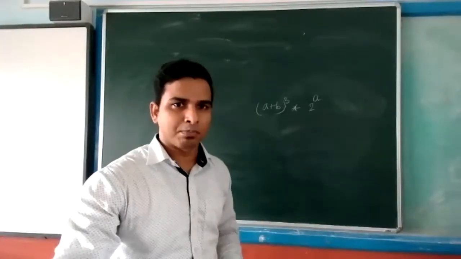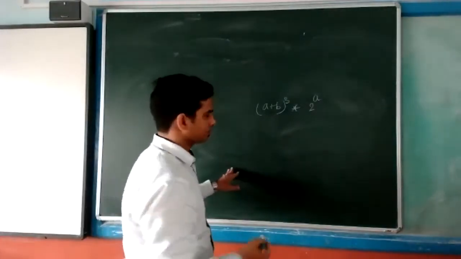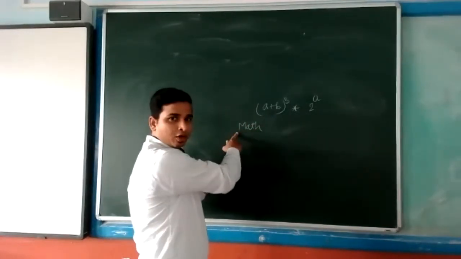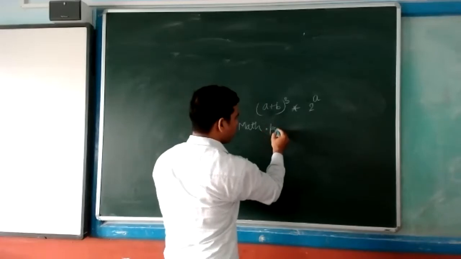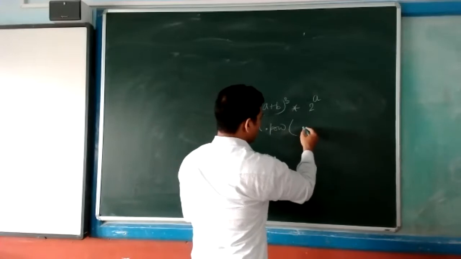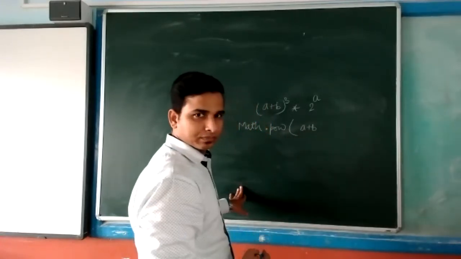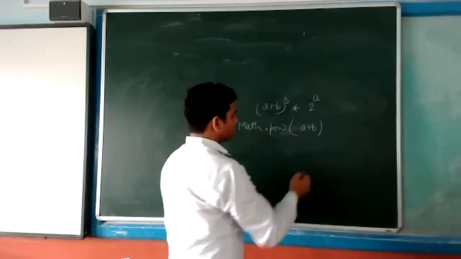Yes, Paridhi. Sir, Math.pow. In Math, is M capital or small? Capital. Okay. And in pow? In bracket A plus B, bracket close, comma 3.